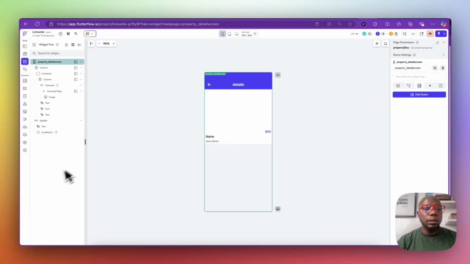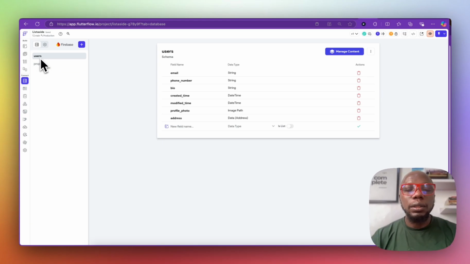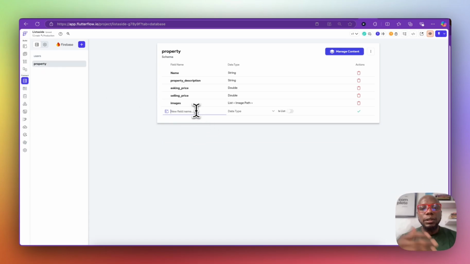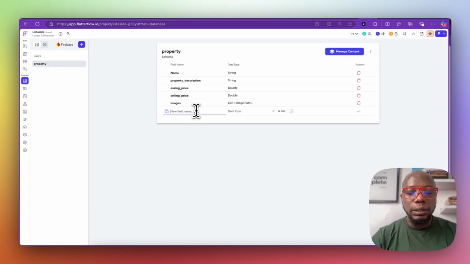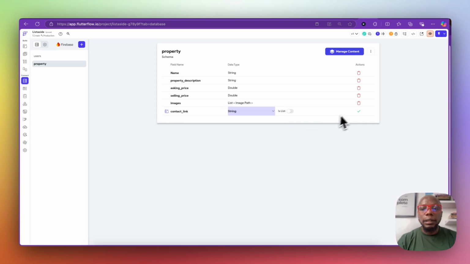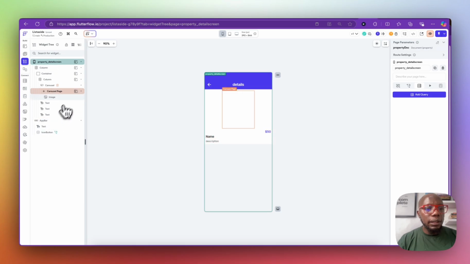And I think the last thing I want to do is to put in a contact, right? So I think we missed that in the user. So we can put that in the user, so that every time you're able to contact the user, right, the person who listed the property, or we can just say contact link. So probably we can allow them put their WhatsApp link in here, contact link, and then it's going to be a string, and then we would say yes. So that's going to be contact link, and then let's put in our CTA.